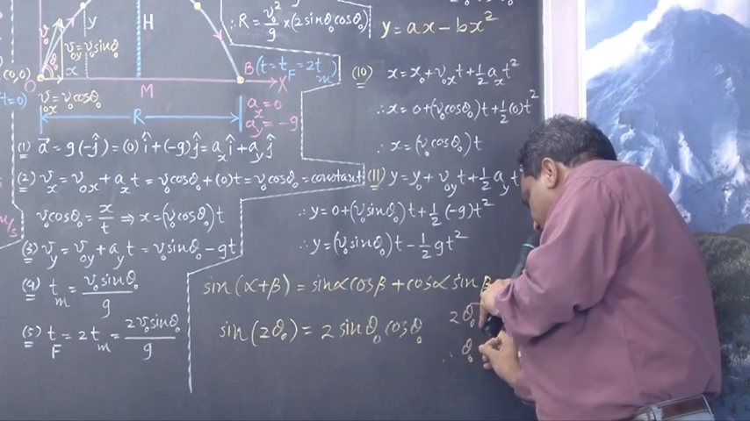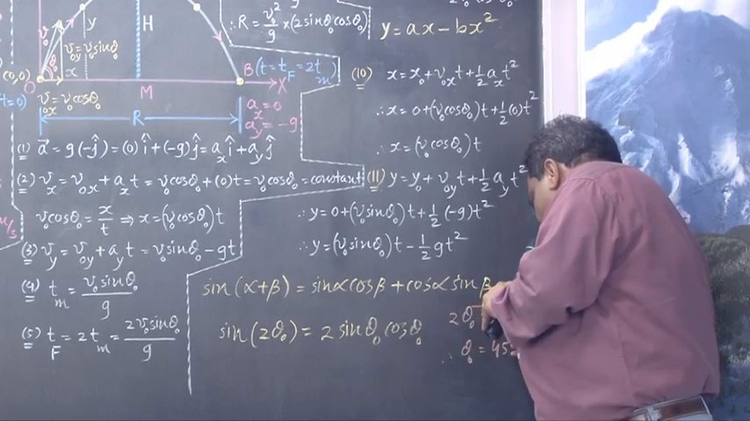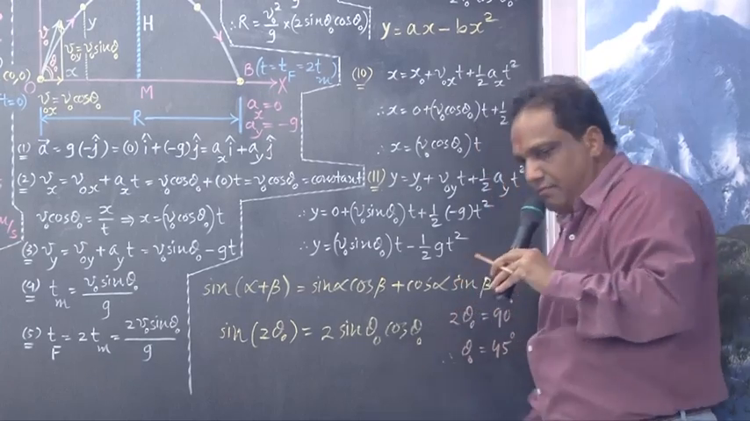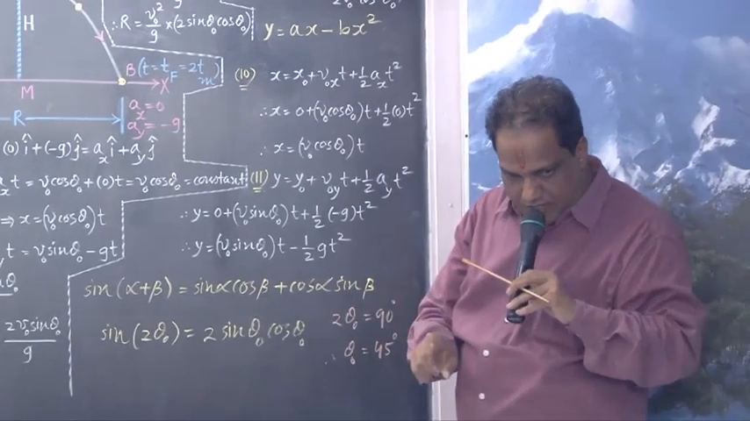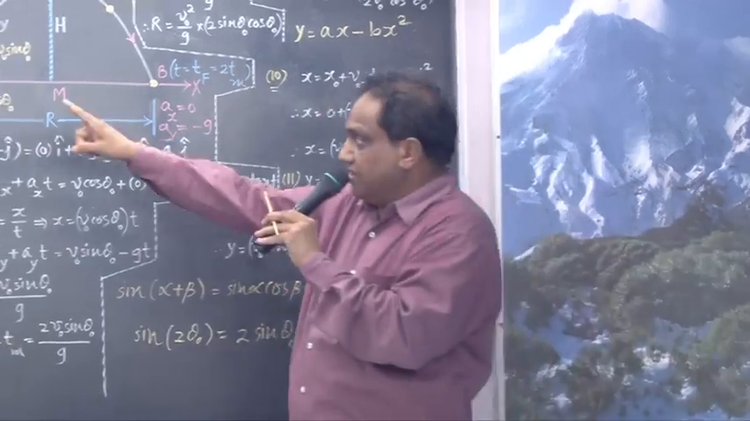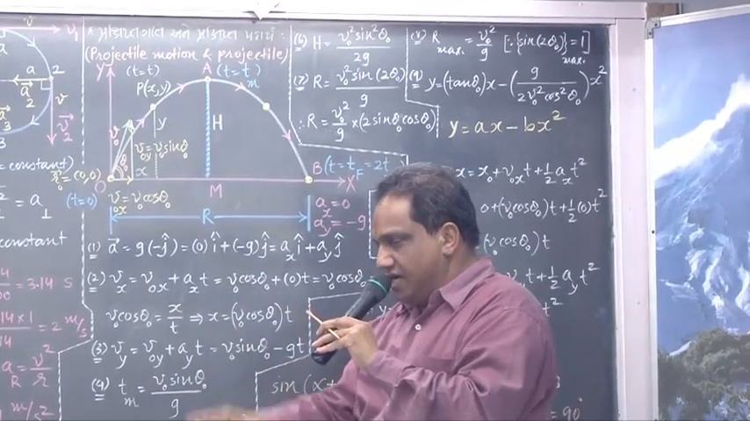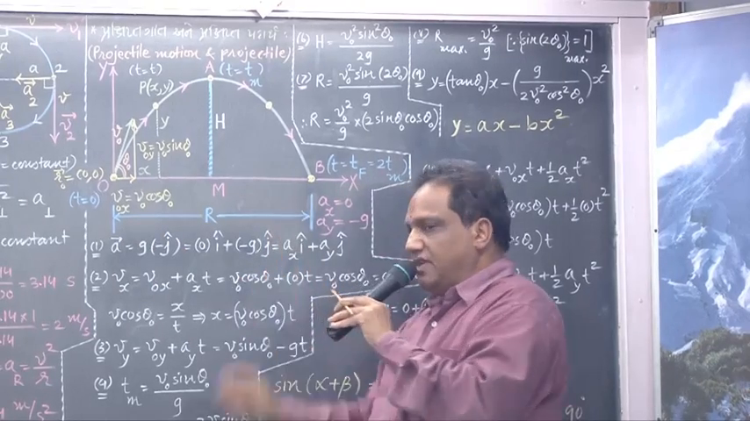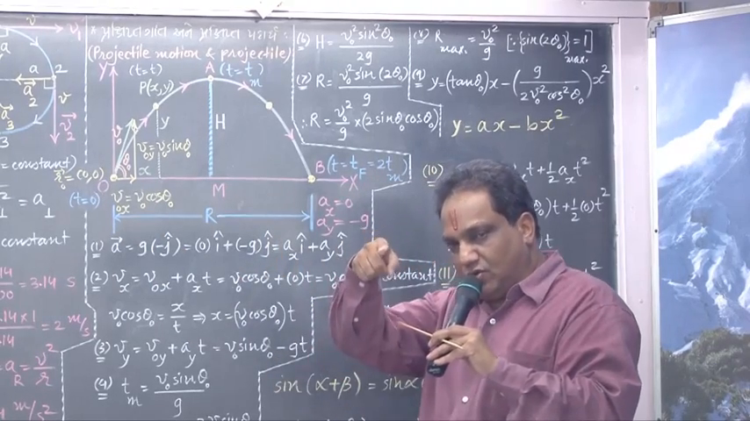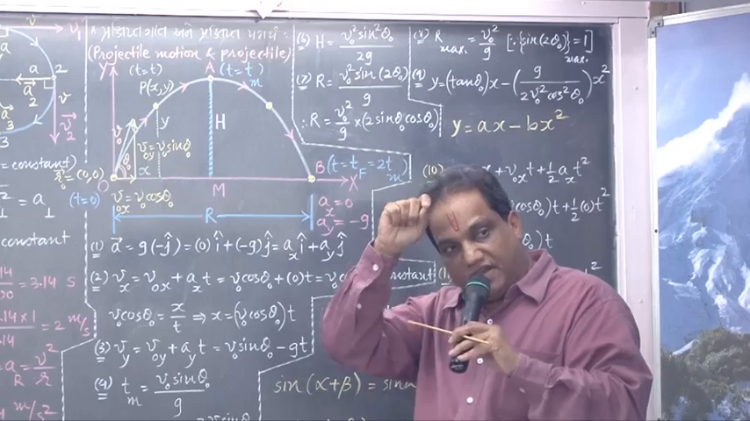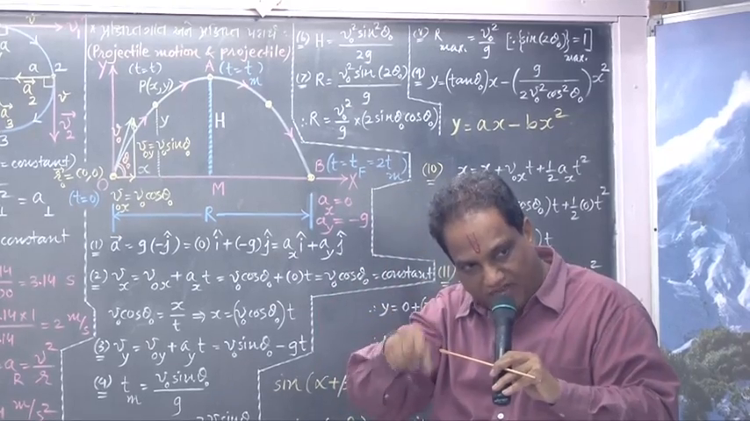45 degree, or pi by 4 radian. If you can throw that sphere exactly at the angle of projection of 45 degree, the range will be maximum. But don't say it as a final result.